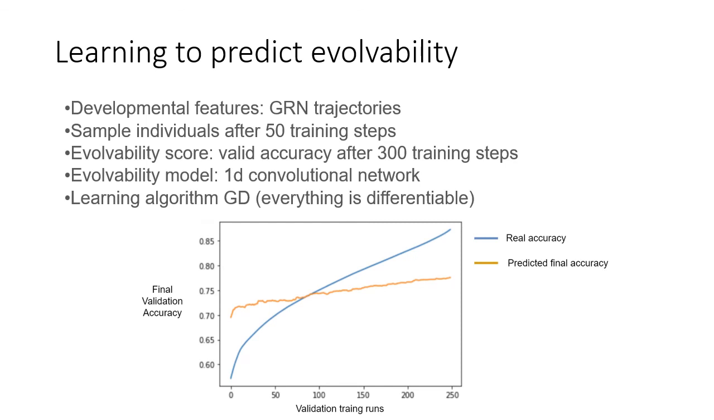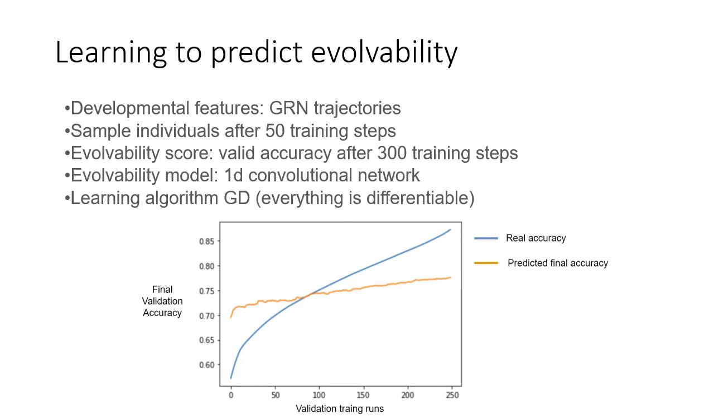To train the evolvability model, we first collected an evolvability dataset. This contained the generated trajectories to represent the developmental programs and the final validation accuracy to represent the evolvability. We used a 1D convolutional network for the evolvability model. We used gradient descent to train everything.